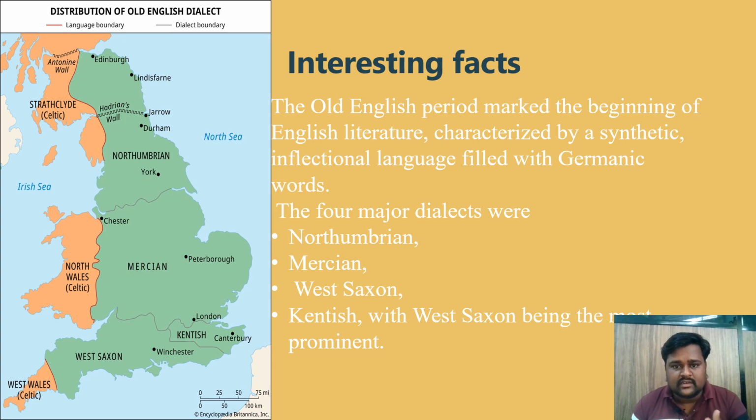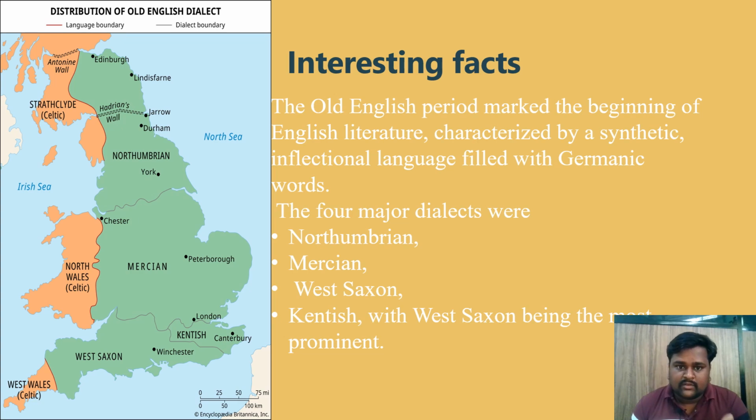And see here interesting facts about the Old English period, characterized by a synthetic inflectional language filled with Germanic words. And these four major dialects were very important: Northumbrian, Mercian, West Saxon, and Kentish.